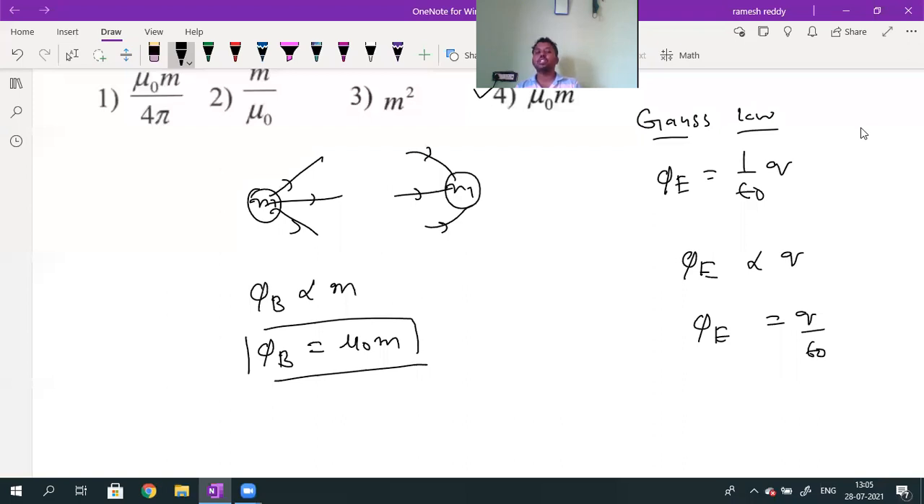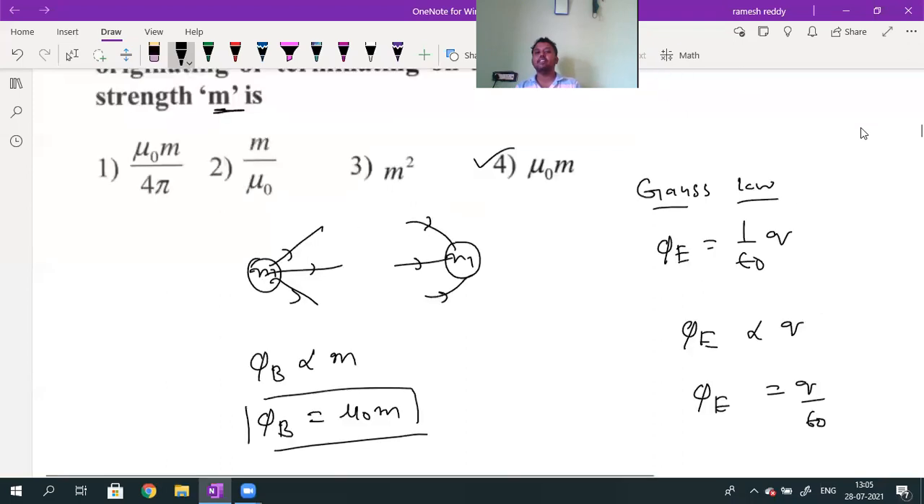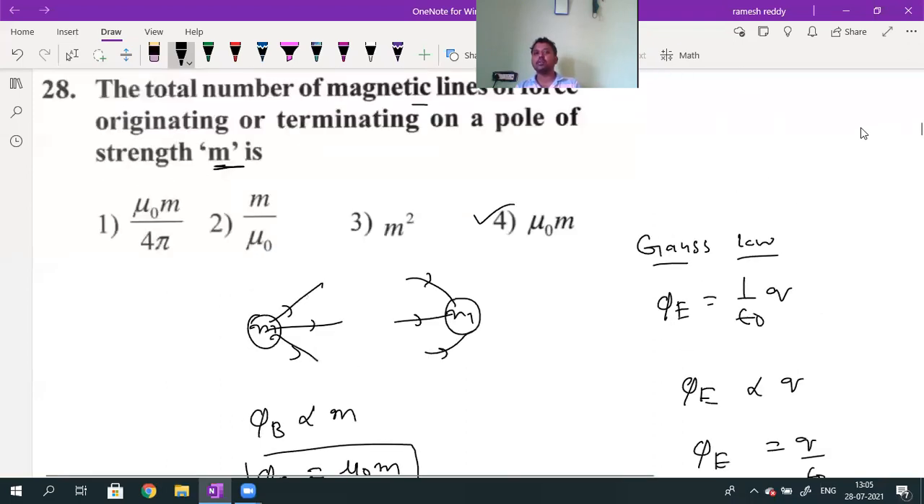Phi_B gives the measure of the number of magnetic field lines passing normally through a given surface. What is the answer for this question? Mu naught into m is the answer for this question. Is it okay now? This question okay?